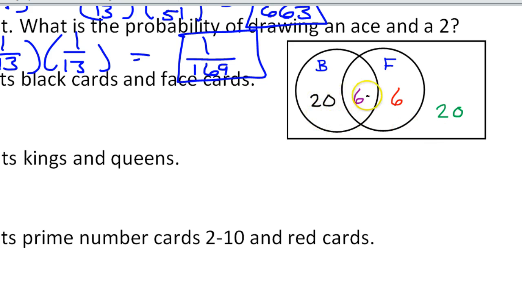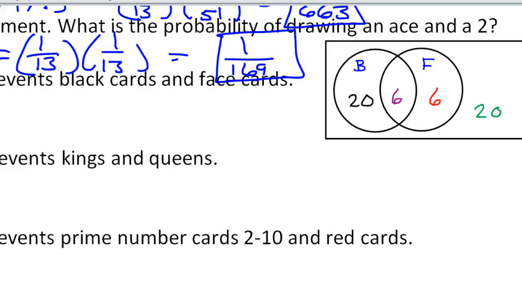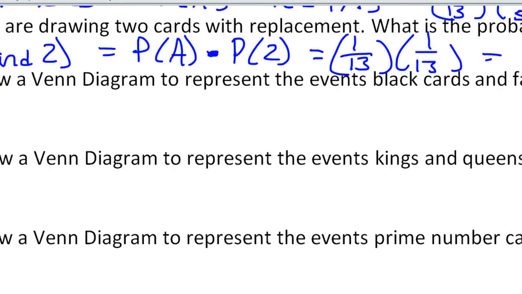So if I added all of these numbers together, I should get 52. So let's see, 20 plus 20 is 40. 6 plus 6 is 12. 40 plus 12 is 52. So it makes sense. So that's my Venn diagram there.